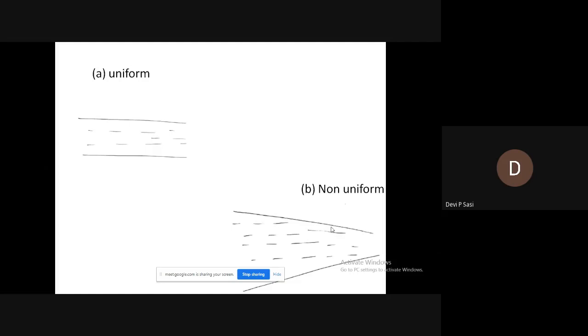It can be easily understood from the figures.